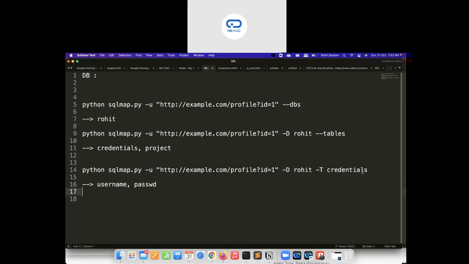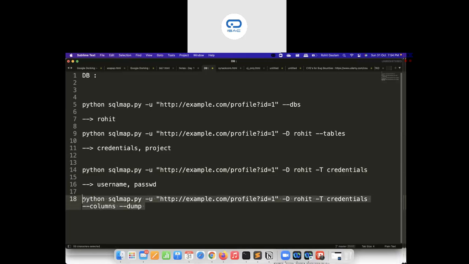So I'm going to copy the same command, paste it over here, and I want to get all the columns and what is inside them. Also, I want to download the data that is inside those columns. So for that, I will give --dump. This way it will download whatever data is inside those specific columns for that table and that specific database.